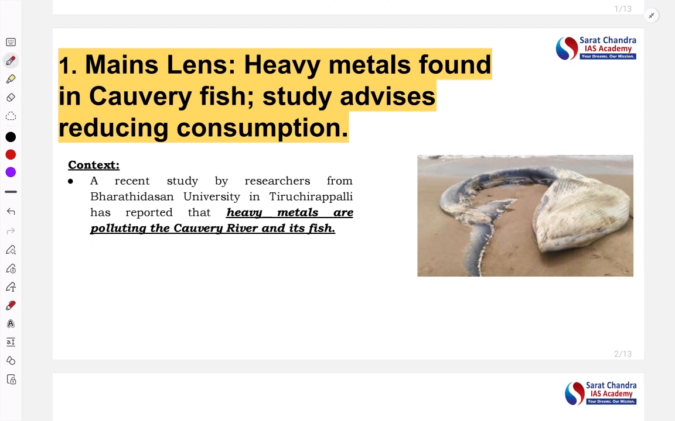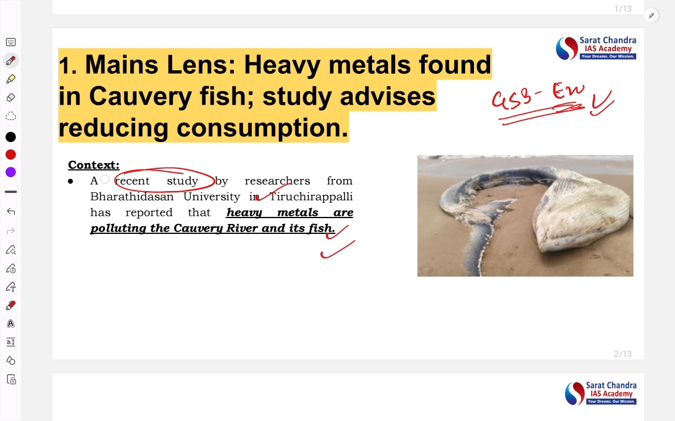This topic you can link with the GS3 environment. Okay, from the mains GS3 environment, this topic is important. Recent study actually is highlighting that there are heavy metals which is polluting the river Cauvery. As we know, this kind of pollution not only impact the environment but also impact the human, but also impact the other biotic and abiotic components.